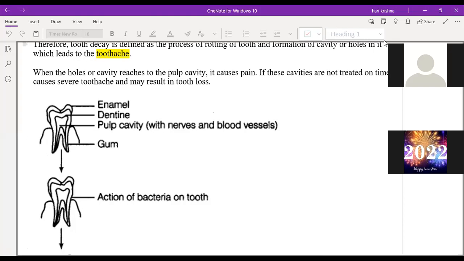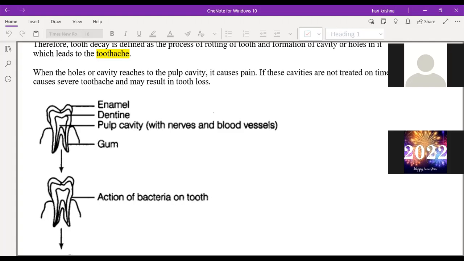So why will the pH of the mouth fall below 5.6? Because the bacteria present inside the mouth convert the sugar into acids. If the pH falls below 5.6, it will affect the enamel of the teeth. Enamel is a little bit basic in nature, so this excess acid reacts with the enamel and causes damage to it. And enamel is the hardest part of the teeth.